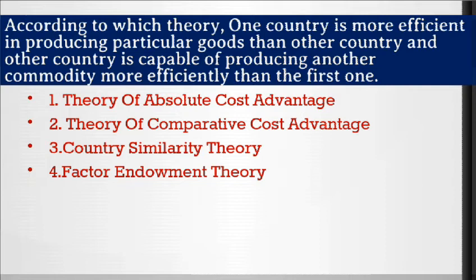And the last question is, according to which theory is one country more efficient in producing particular goods than another country, and the other country is capable of producing another commodity more efficiently than the first one. The options are theory of absolute cost advantage, theory of comparative cost advantage, country similarity theory, and factor endowment theory.